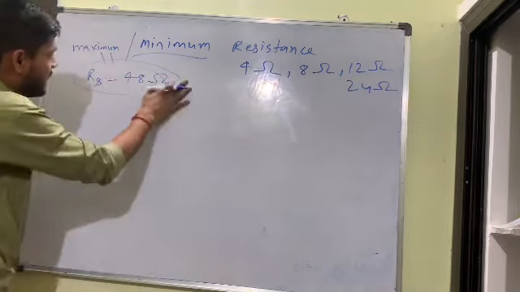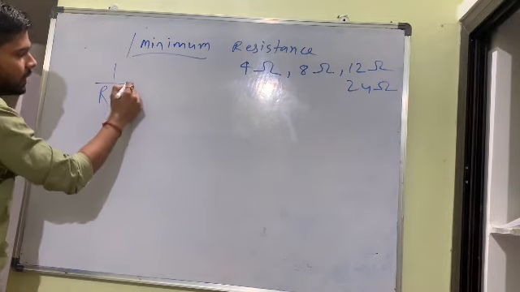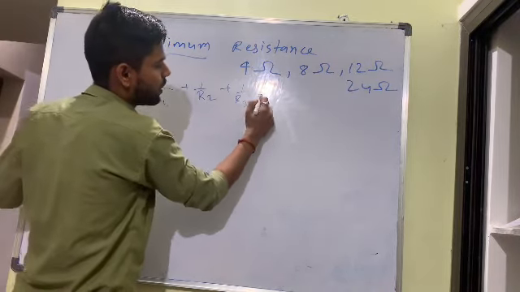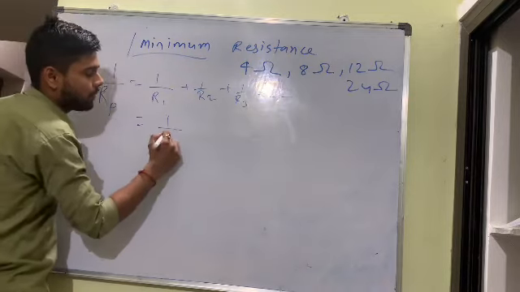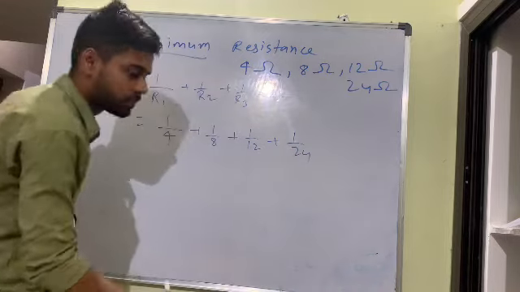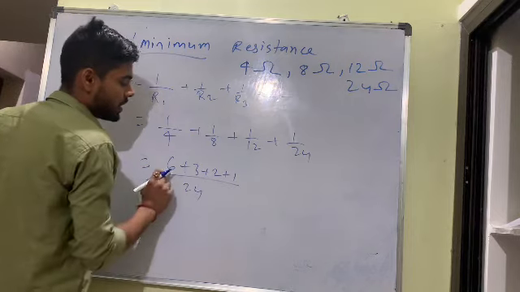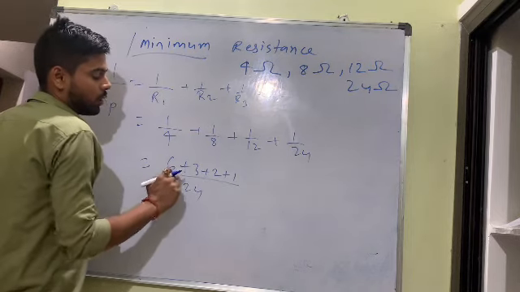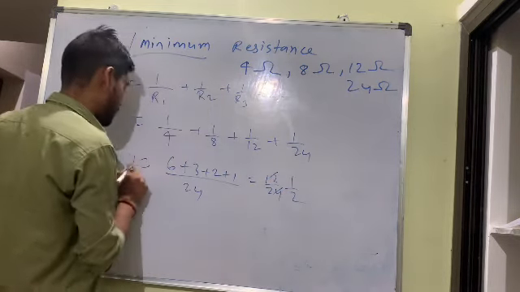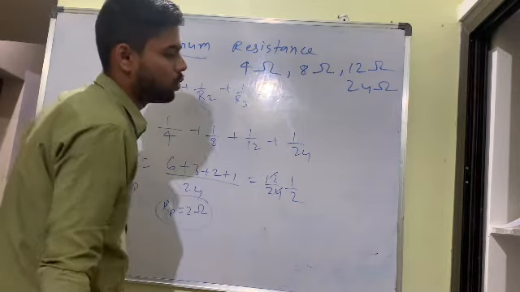But here they are asking lowest or minimum resistance. So for lowest resistance, we will find the parallel combination. 1 upon RP is equal to 1 upon R1 plus 1 upon R2 plus 1 upon R3, and so on. This is the formula. So 1 upon 4, 1 upon 8, 1 upon 12 plus 1 upon 24. LCM is 24: 6 plus 3 plus 2 plus 1, that is 12 by 24, which cancels to 1 by 2. So 1 upon RP is equal to 1 by 2, so RP is equal to 2 ohm. The minimum resistance in this circuit is 2 ohm. Any doubts?